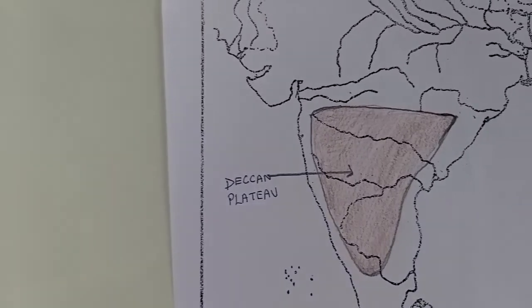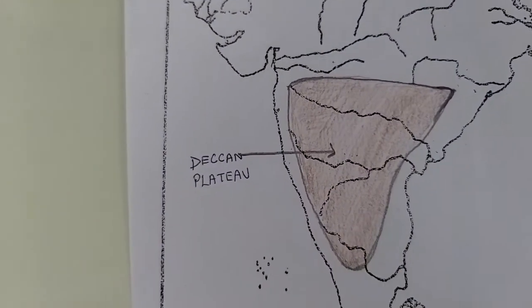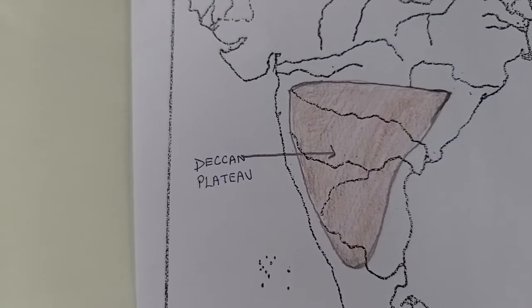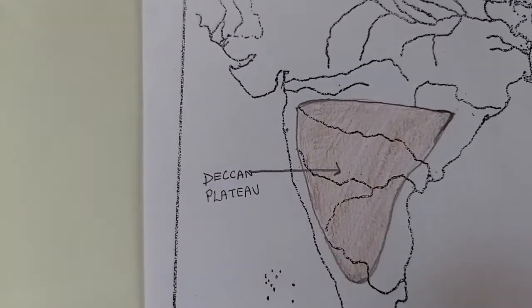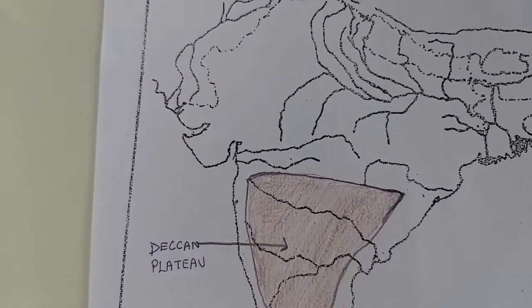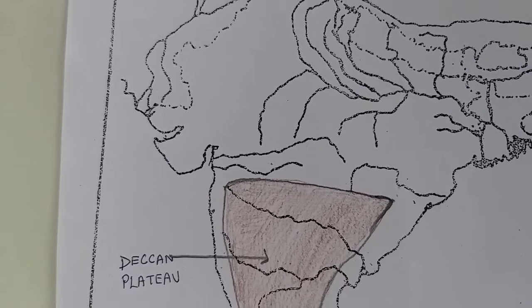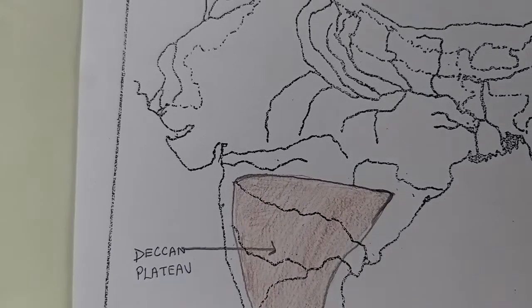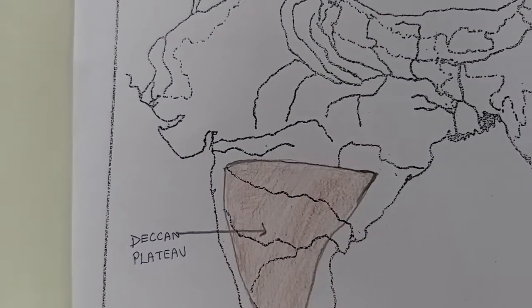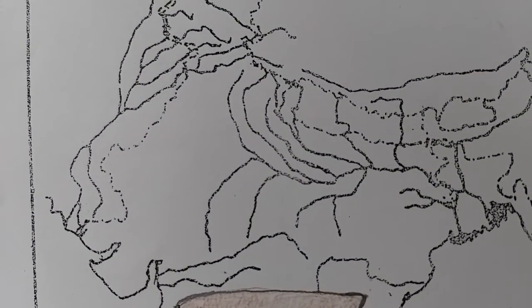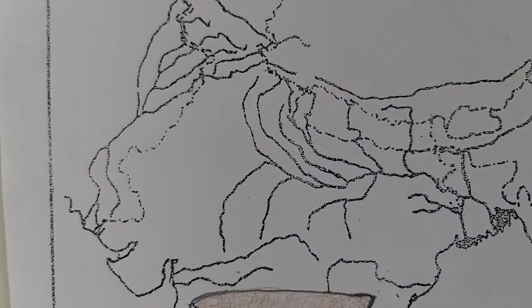Now let us mark the next plateau. The next plateau is Chota Nagpur Plateau. Chota Nagpur Plateau lies to the east side in Jharkhand. It is very rich in minerals. Even Deccan Plateau is rich in minerals. So let us mark Chota Nagpur Plateau.